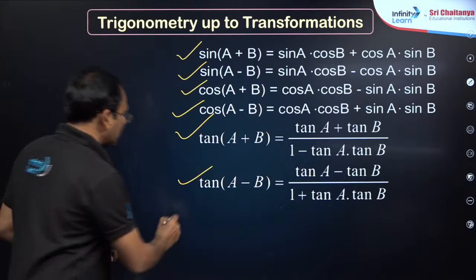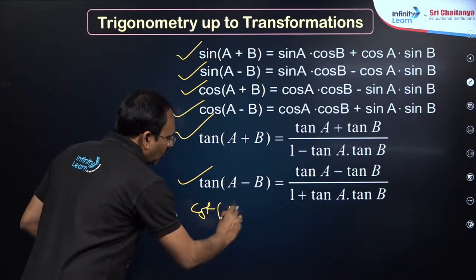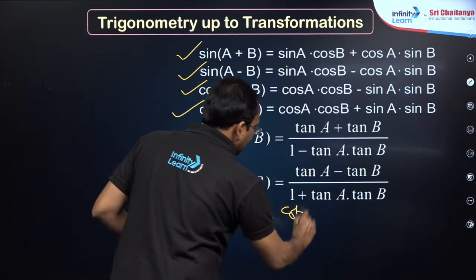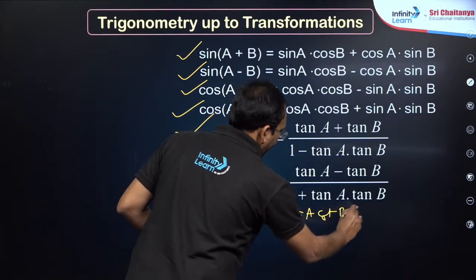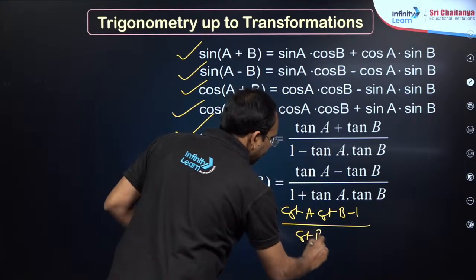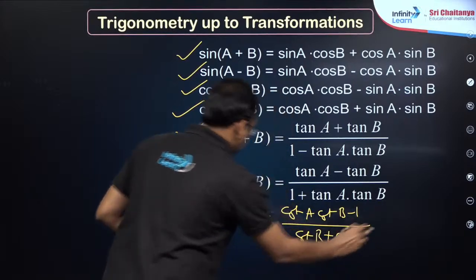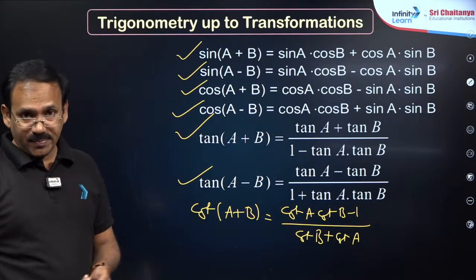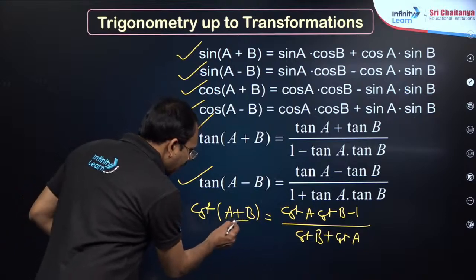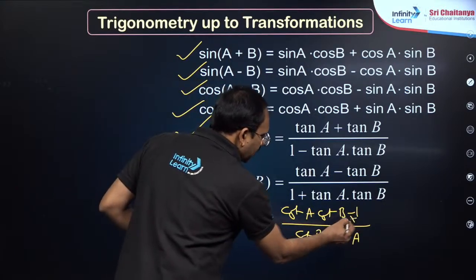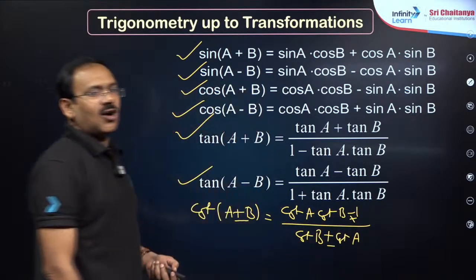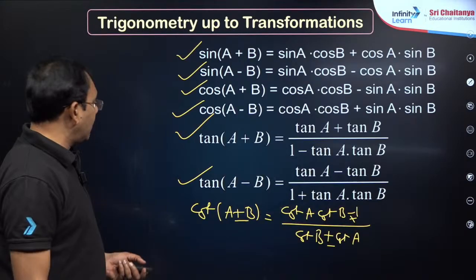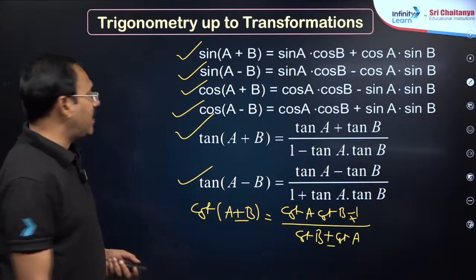Friends, cot of A plus B is not written, but important also. Cot of A plus B is cot A cot B minus 1 by cot B plus cot A, my dear friends. Cot of A minus B means cot A cot B plus 1 by cot B minus cot A. Do remember. Next. Friends, here itself I would like to recall A plus B plus C.